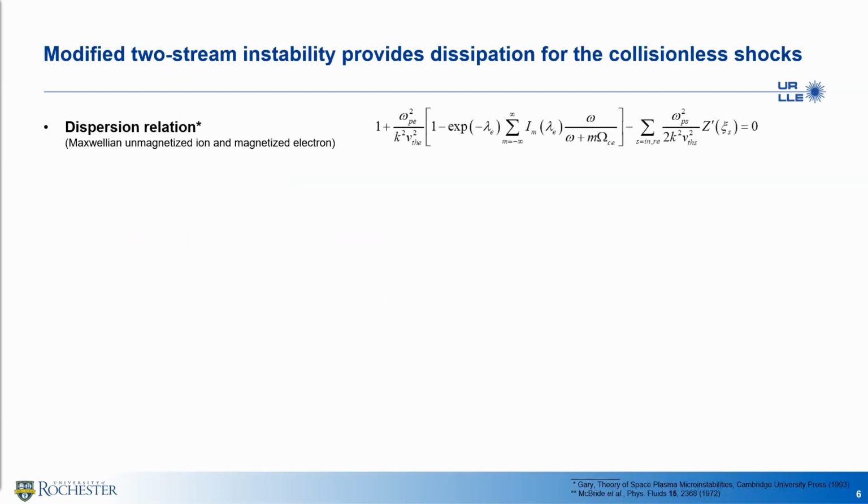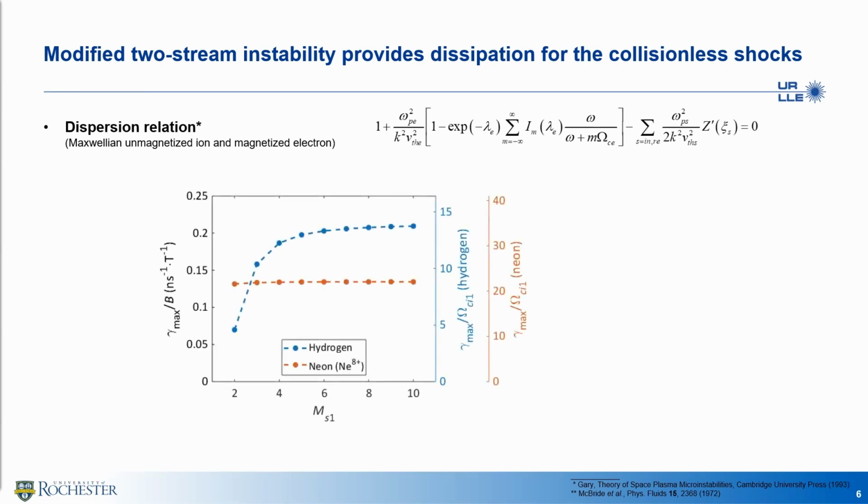As we mentioned earlier, the modified two-stream instability provides dissipation for the shock. Here is the dispersion relation of MTSI, from which we could numerically solve for its growth rate. To allow sufficient instability growth, we find that the maximum growth rate is basically a function of the shock sonic Mach number within the parameter range of interest.